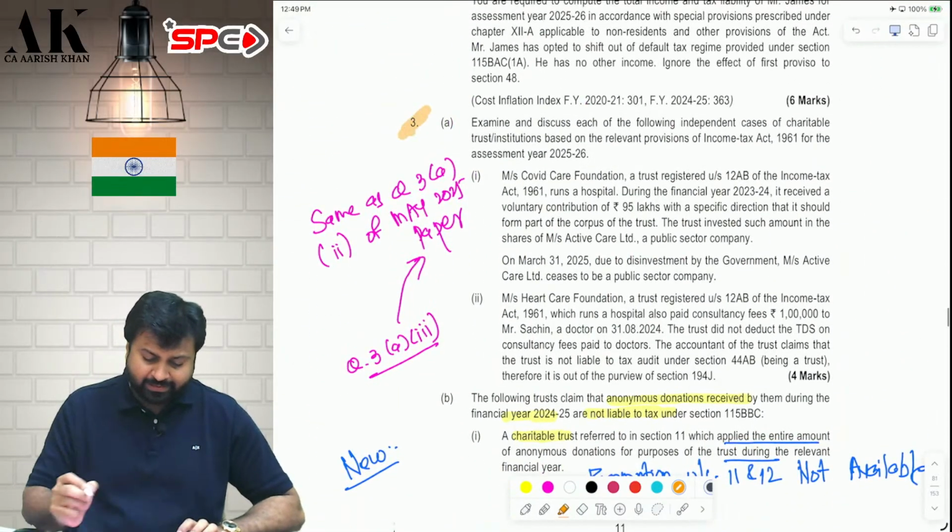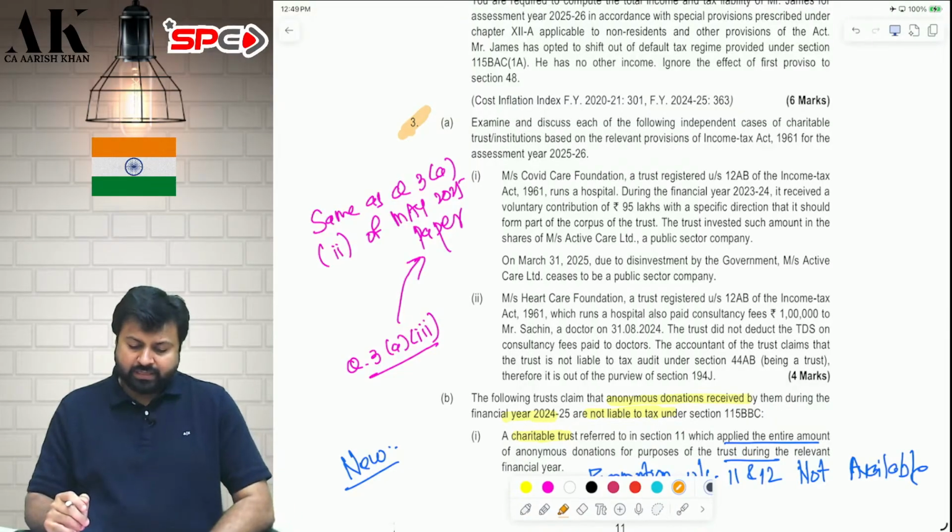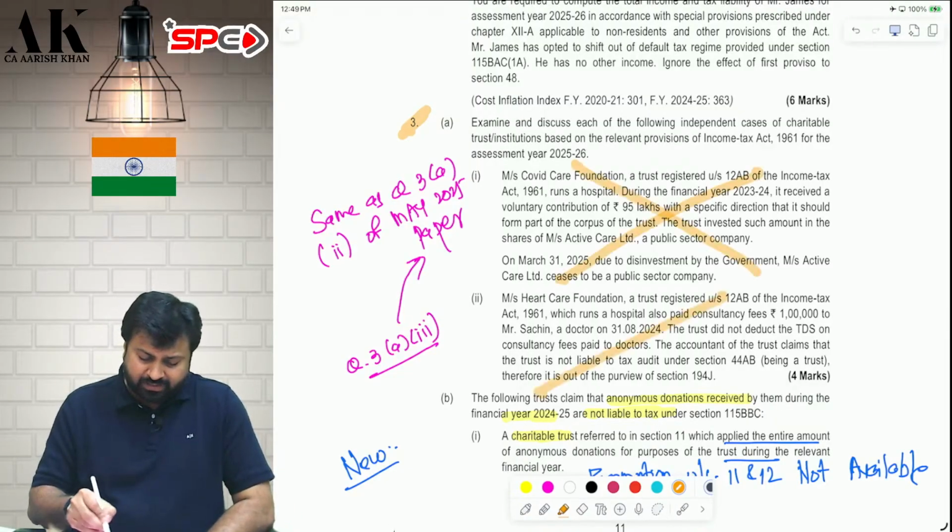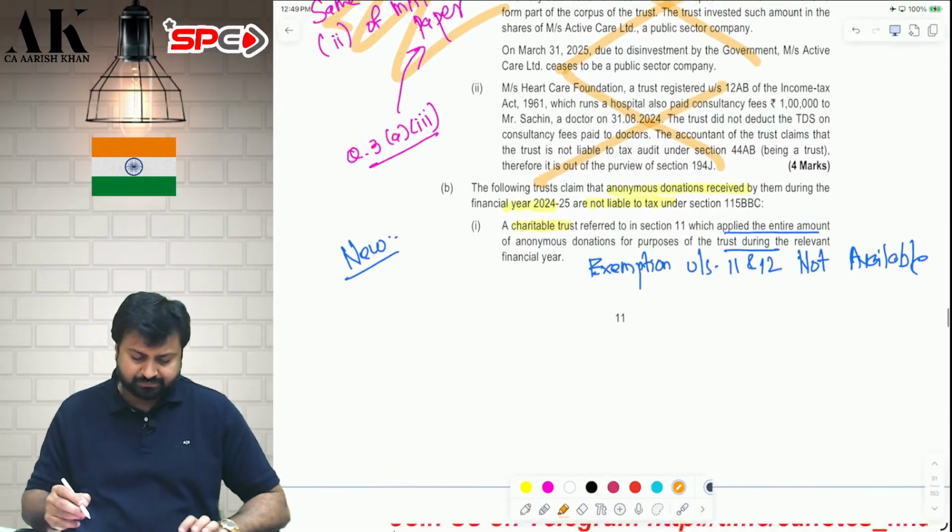Now, question number 3 is slightly new. Let's see what is there. No, this is also a repeat. Sorry. This is also a repeat. Go and check. I have given the reference.